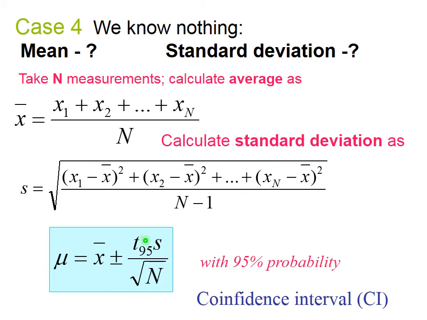Now our confidence interval will be very similar. So it's mean plus minus. Instead of 2, I am writing student's coefficient with 95% probability and number of measurements n. So this is a function of two parameters. Instead of sigma, I am writing standard deviation. Here it's square root of n. So this is my new confidence interval for the case when I do not know standard deviation and I calculate it myself.